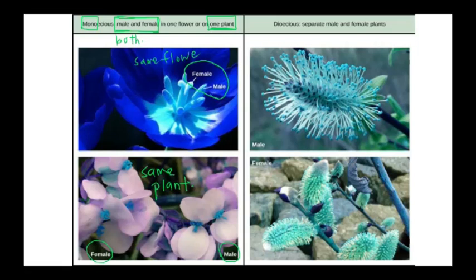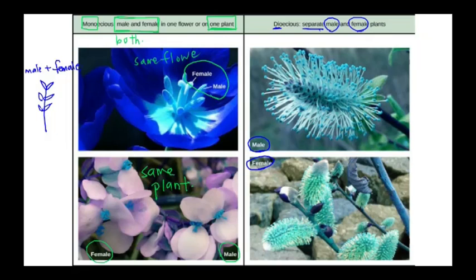What about dioecious? Di means two, so we have separate male and female plants. As shown in this picture, the male is on one plant, and the female reproductive structure is on another plant. Based on my drawing, monoecious will be like this: this is one plant and it has both male and female together.